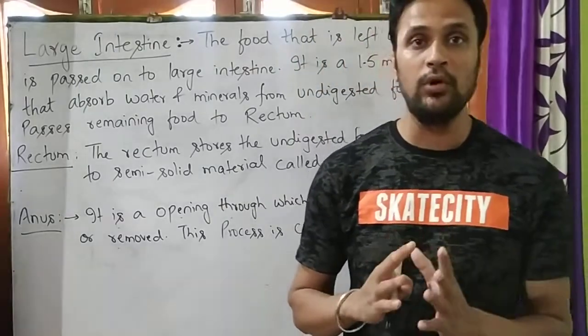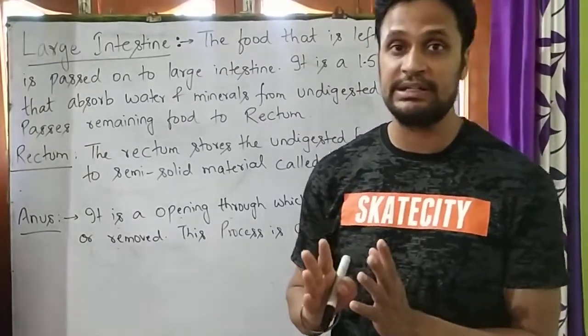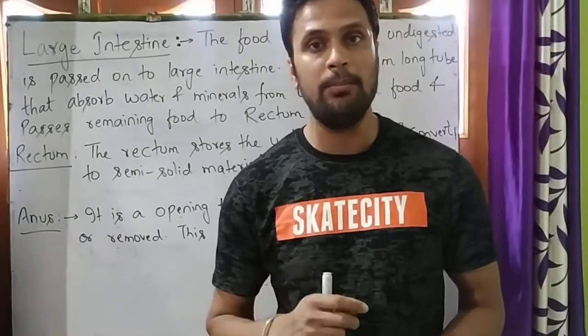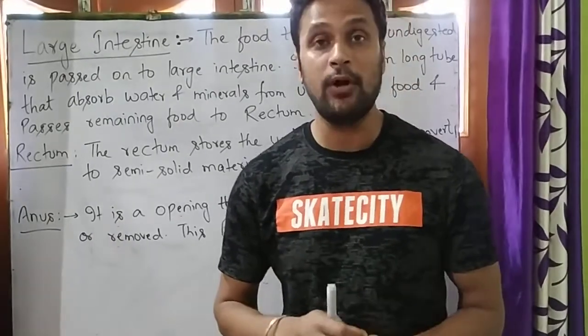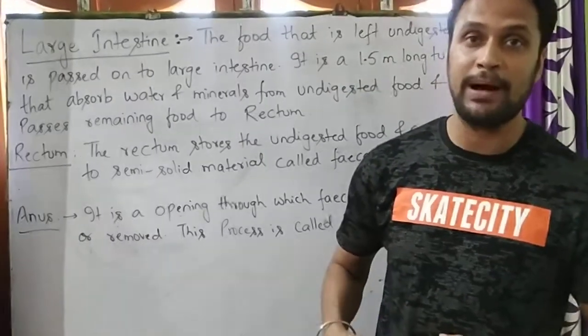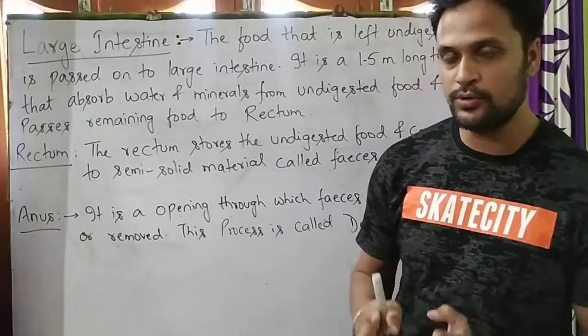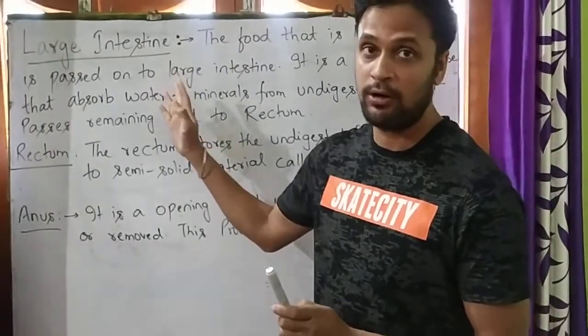The main function of the large intestine is to absorb water and minerals from undigested food and pass it to the rectum. Now students, we will see what is written on the board.